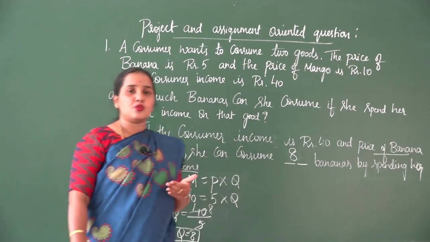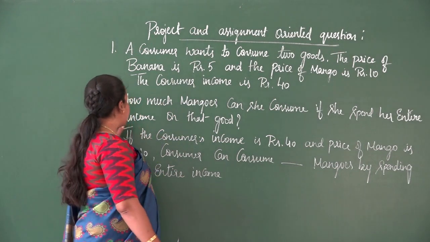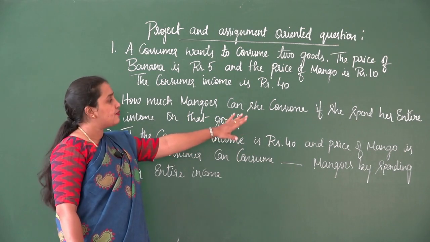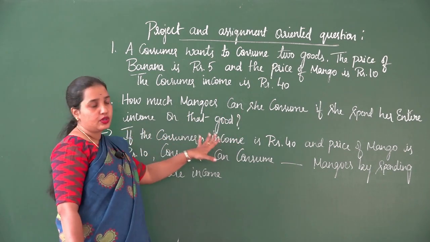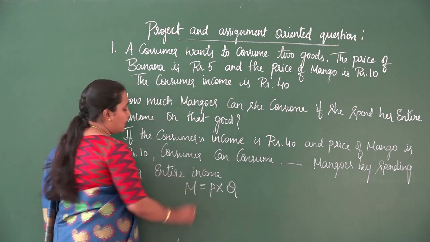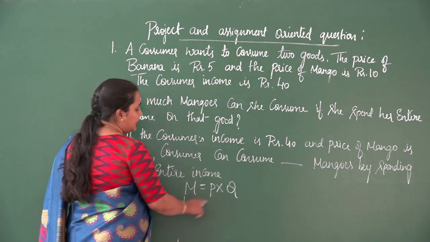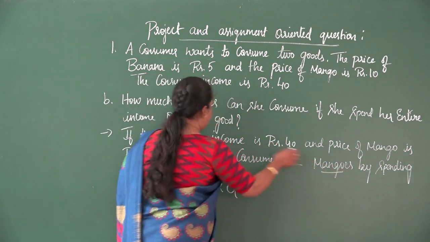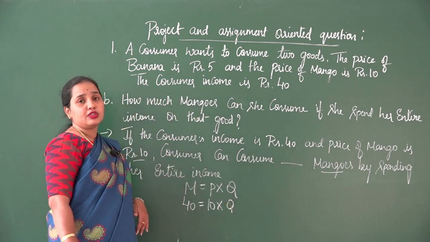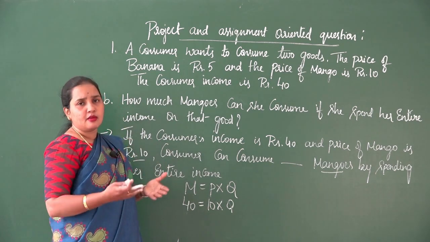Now let us take up the second question, calculate and answer. Now let us answer the second related question, which is in the form of B. How many mangoes can she consume if she spends her entire income on that good? In the same way, we take the formula M is equal to P into Q. As usual, the money income of the consumer is 40. Now the price of mango should be taken. The price of mango is 10. Now we need to find out the quantity of mangoes purchased and consumed by this consumer when she spends her entire income on that good.